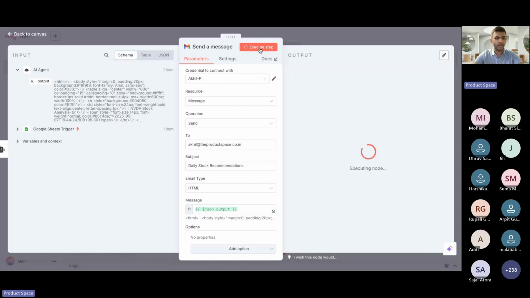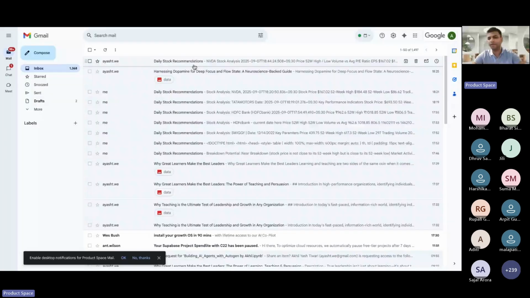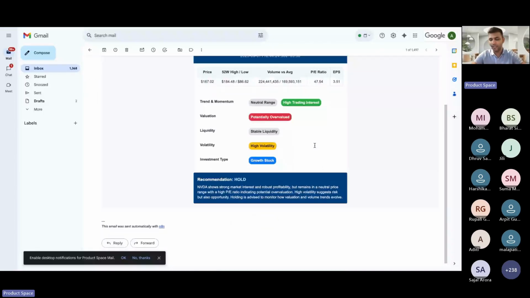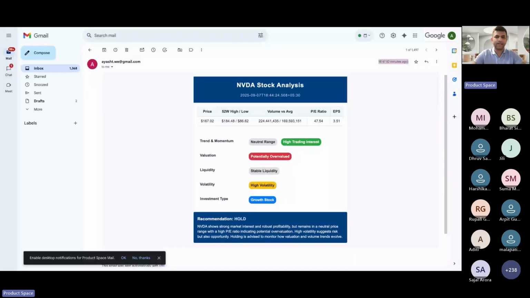If I go ahead and view my mail. Okay, just give me 1 second. I think I have selected, okay. Yeah, I've selected HTML only, right? So in HTML, it'll give me the proper mail. So this is the stock analysis that I've just received. It's 6:47 right now, and you could see that it's 0 minutes ago. So it gave me a beautiful template, and this is how it looks.